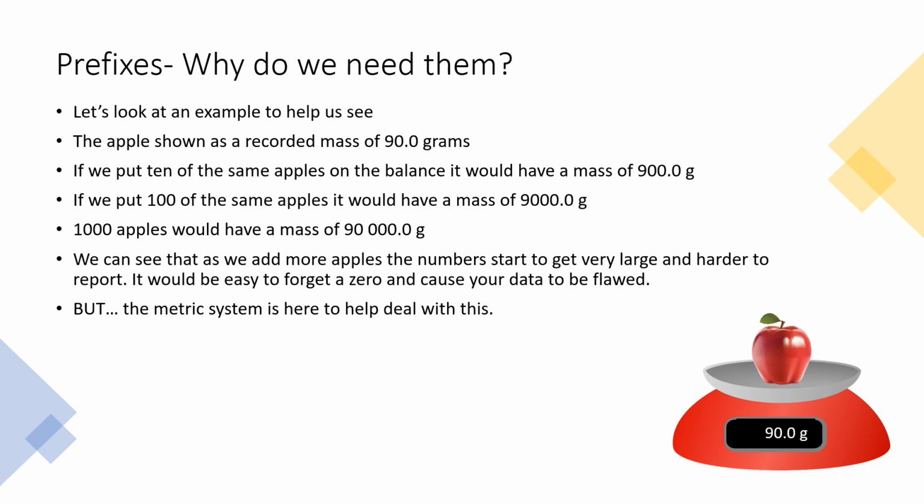If we were to put 100 of that same apple, we would see a mass of 9,000 grams. So our mass just gets bigger. And again, if we were to put 1,000 apples, we would see a mass of 90,000 grams. So we can see as we add more apples, the numbers start to get very large and harder to report. It would be very easy to forget a zero and cause our data to be flawed. So as we get bigger and bigger measurements, or even smaller and smaller measurements, our numbers get a little harder to deal with all of these zeros. But the metric system is here to help deal with this.